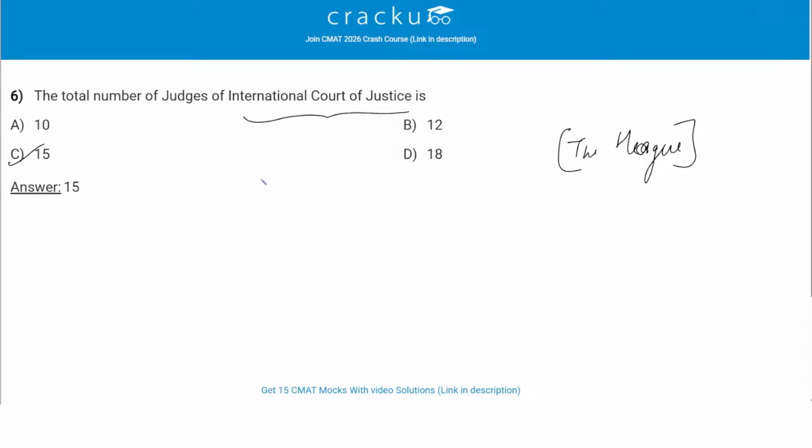The judges represent major legal systems worldwide, and they serve 9-year terms, with elections held every 3 years to replace one-third of the bench. This structure ensures continuity, global representation, and neutrality in international legal disputes and advisory opinions. So the International Court of Justice consists of 15 judges. So option C, 15, is the correct answer.